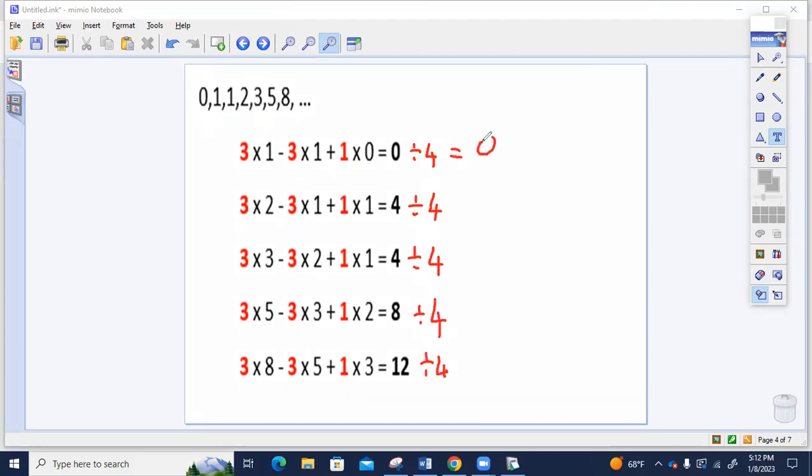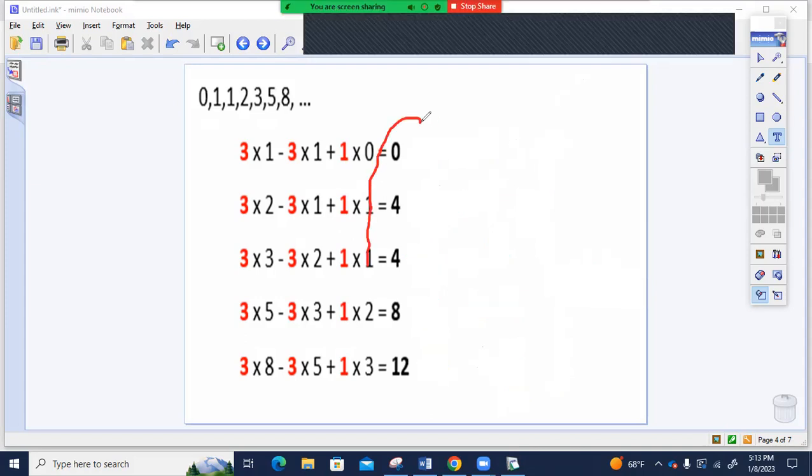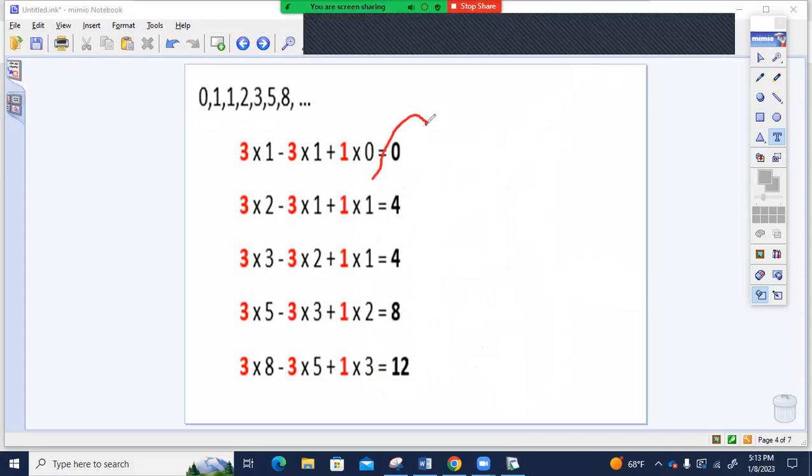0 divided by 4 is 0. 4 divided by 4 is 1. 4 divided by 4 is 1. 8 divided by 4 is 2. And 12 divided by 4 is 3. So 0, 1, 1, 2, 3. Next number will be 5. Fibonacci numbers. But I believe these numbers, 0, 4, 4, 8, 12, these consecutive numbers, also exist in nature. That's a different combination of Fibonacci.